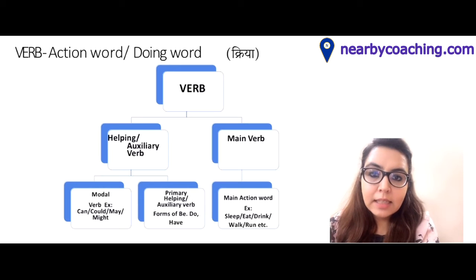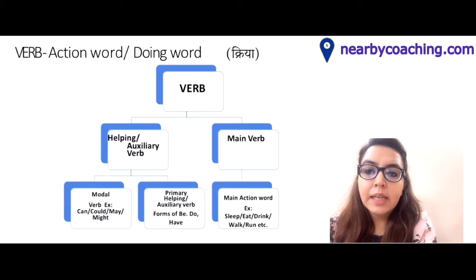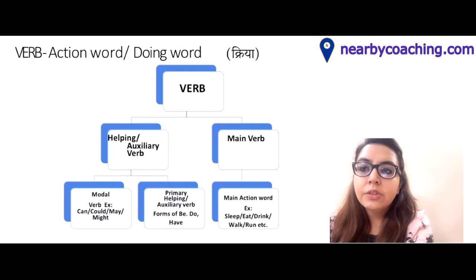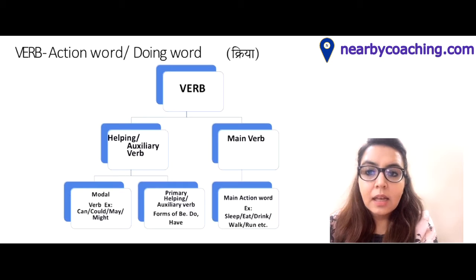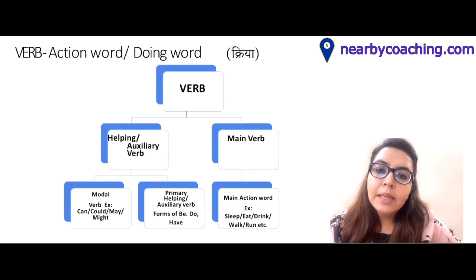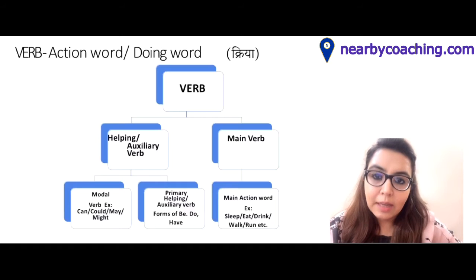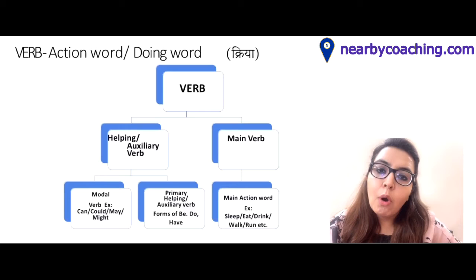For now, in this series, we will be concentrating on primary helping auxiliary verbs and main action words and the interrelationship between these two. The primary helping auxiliary verbs can be used separately in a sentence, and they can also be used with the main verb in a sentence. Primary helping auxiliary verbs are of only three types in whole English grammar. The first type is to be, the second type is to do, and the third type is to have. They are actually the state of being.